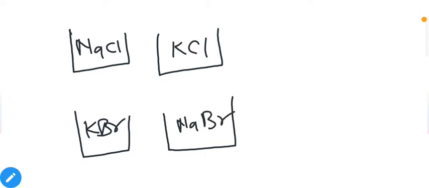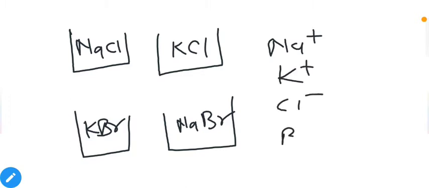Now let us give some conductivity values for each ion. How many different types of ions do we have? We have one Na plus, then we have one K plus, then we have Cl minus, and we have Br minus.